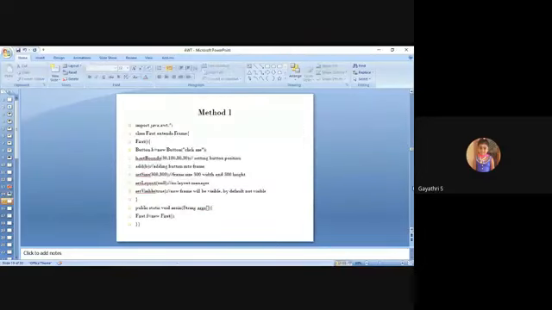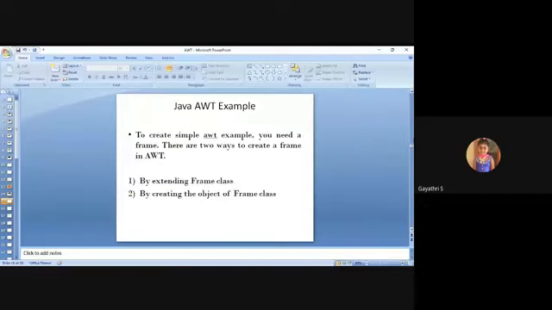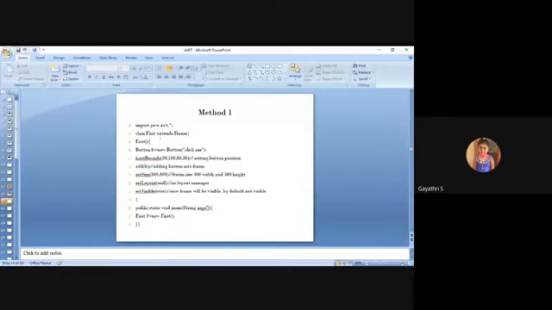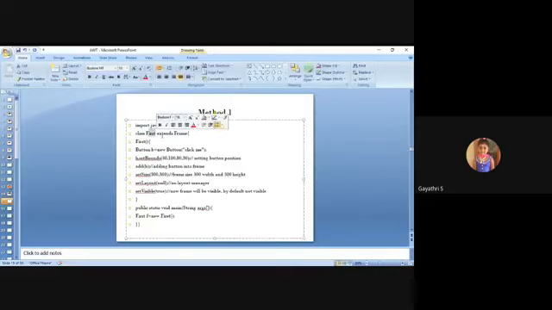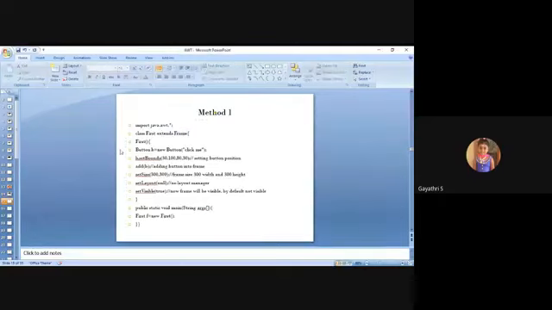So this is method one. What is method one? By extending the Frame class. Your class extends Frame. This is the concept of extending the Frame class. Then in main, you're creating an object.